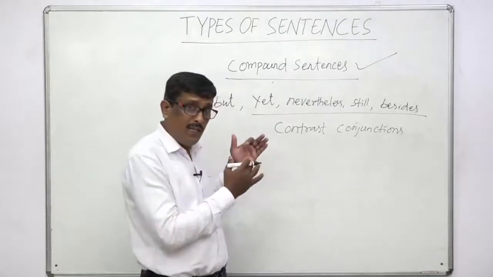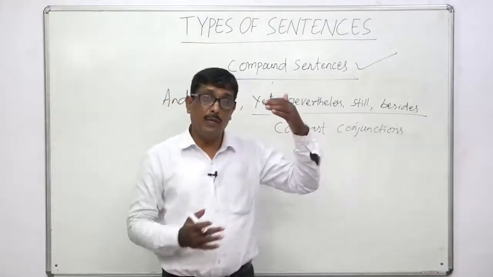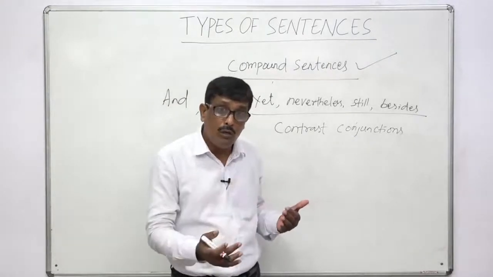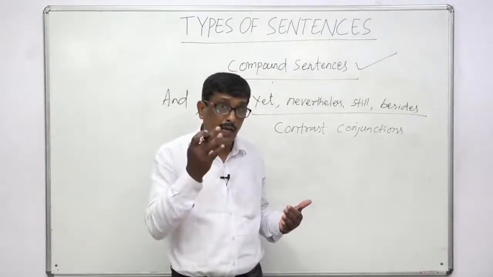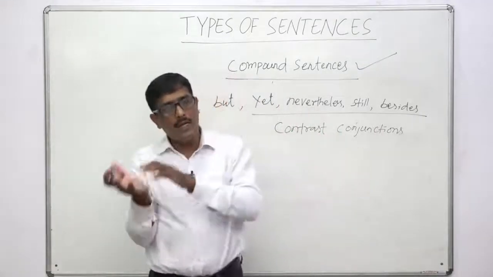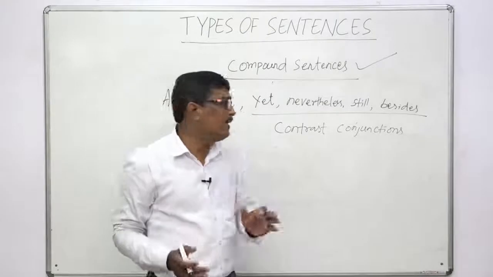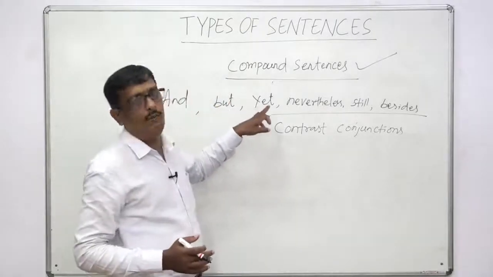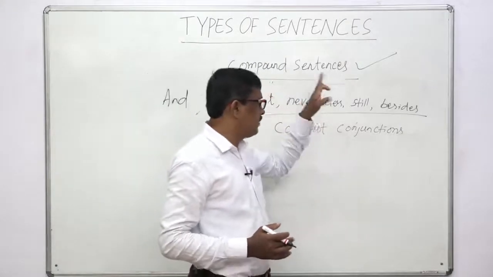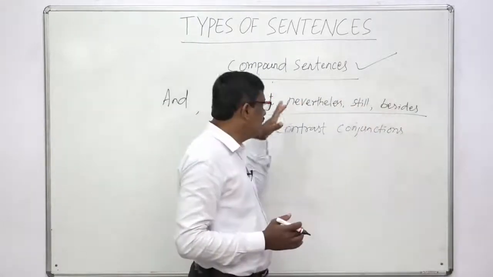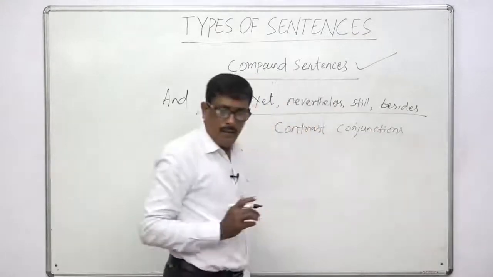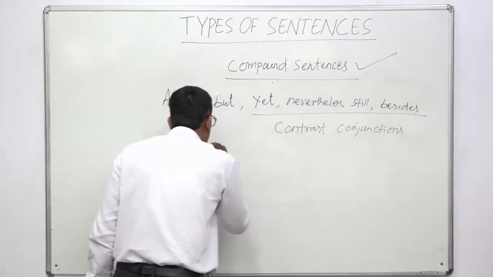That means the first sentence opposes the second sentence. That means my grandfather was old, still he could walk how many kilometers? 10 kilometers at a stretch. That means the first sentence opposes the second sentence. If there is a contrast, we can use these kinds of conjunctions. So what are they? Yet, nevertheless, still, besides. And these conjunctions are called contrast conjunctions.